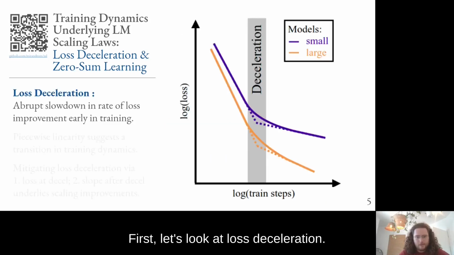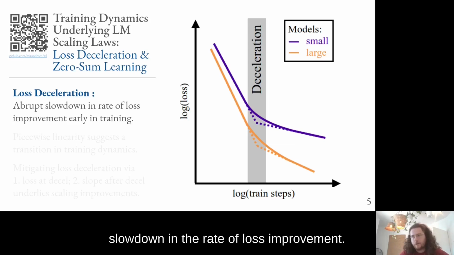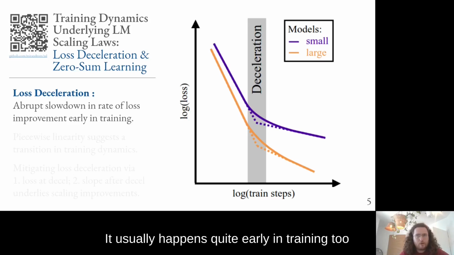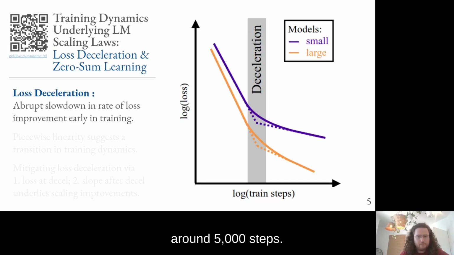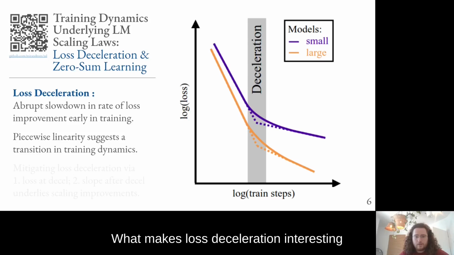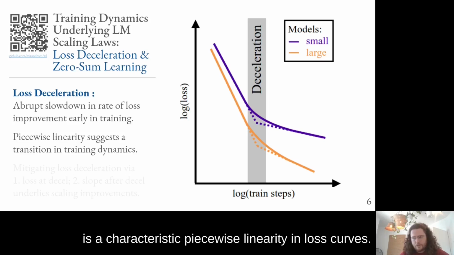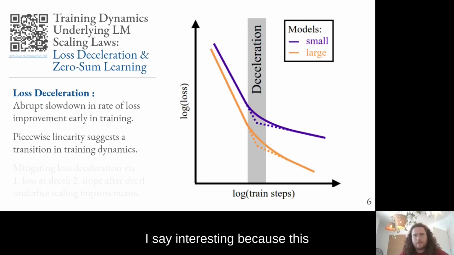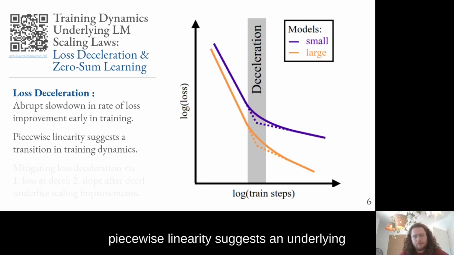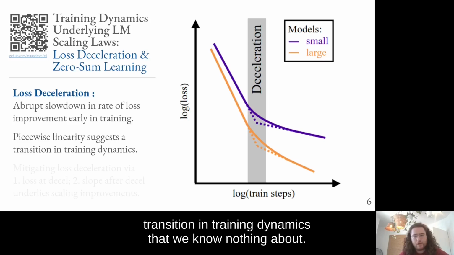First, let's look at loss deceleration. This might not surprise you, but deceleration is basically an abrupt slowdown in the rate of loss improvement. It usually happens quite early in training too, around 5,000 steps. What makes loss deceleration interesting is a characteristic piecewise linearity in loss curves. I say interesting because this piecewise linearity suggests an underlying transition in training dynamics that we know nothing about.